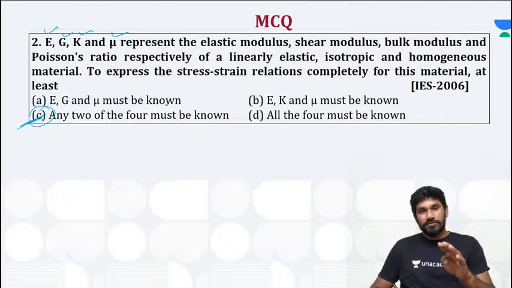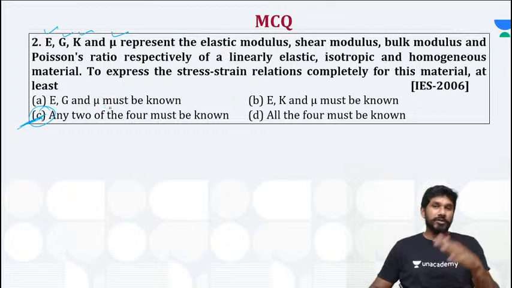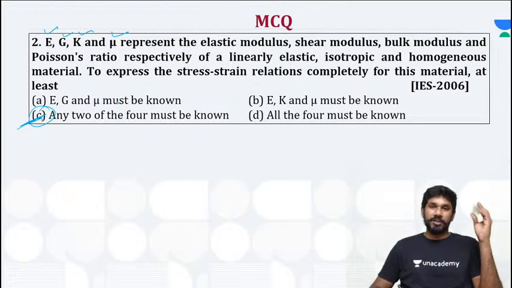Out of these 4, if you have any 2, you can identify the remaining 2. That is the answer here, right?